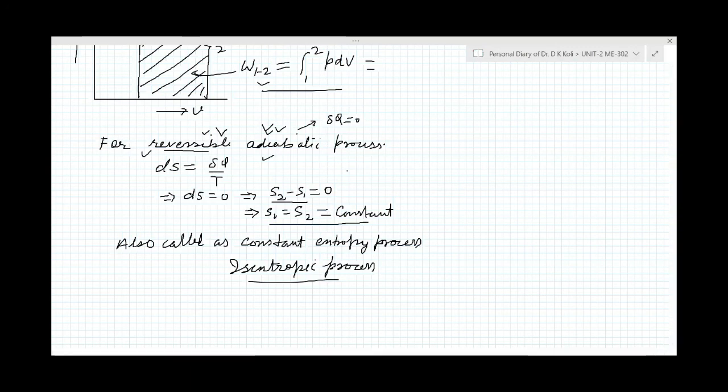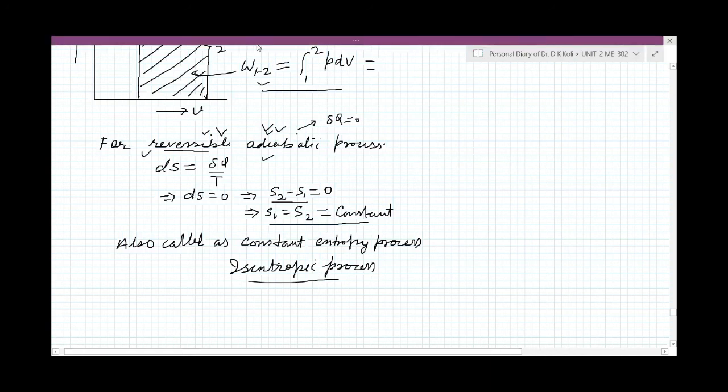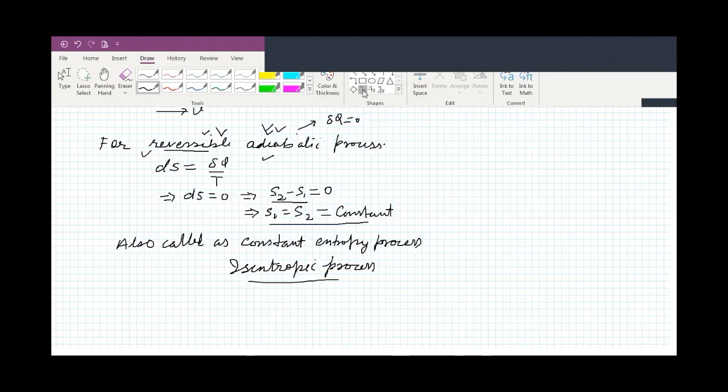But any process which is isentropic is not necessarily reversible and adiabatic. A reversible adiabatic process will definitely be isentropic, and entropy will remain constant. But if a process is isentropic, it is not necessary that it is reversible and adiabatic. So how can you show this process on the TS diagram?